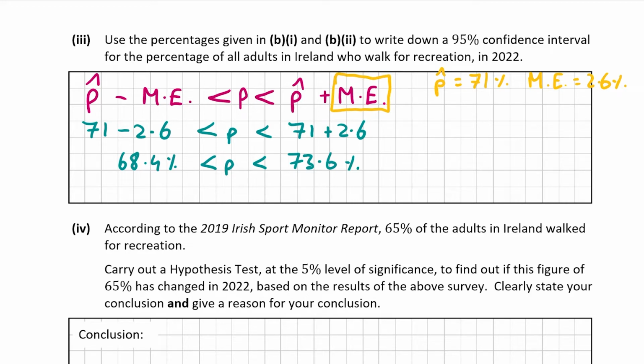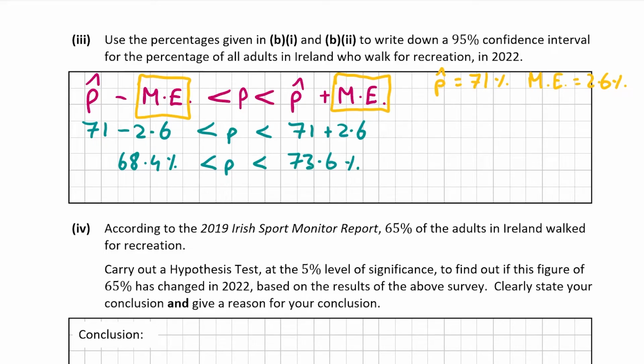Now, one thing here that might confuse people is that this is plus or minus the margin of error. I don't have to multiply this by 1.96 as the 1 over root n has already taken care of this. However, if you use the standard error of the mean formula, which is the standard deviation over the square root of n, you must multiply it by 1.96.